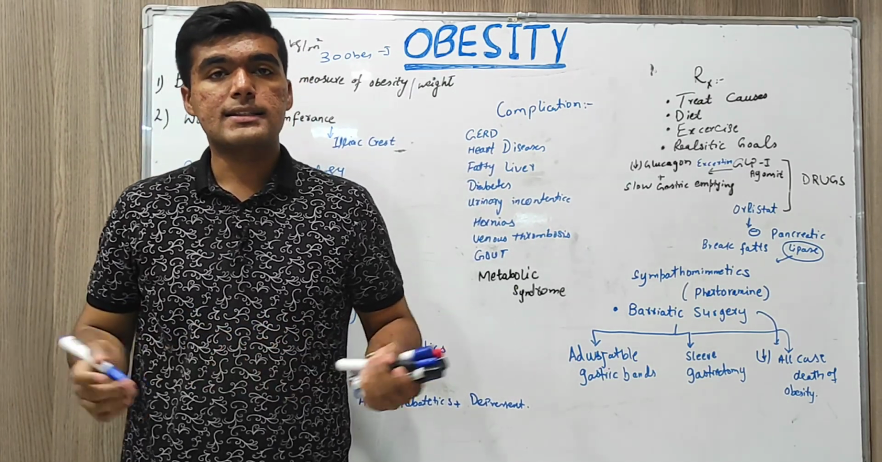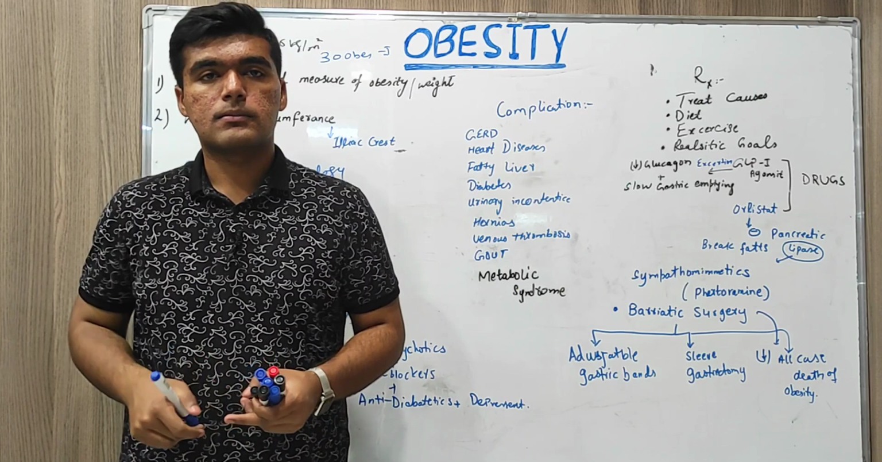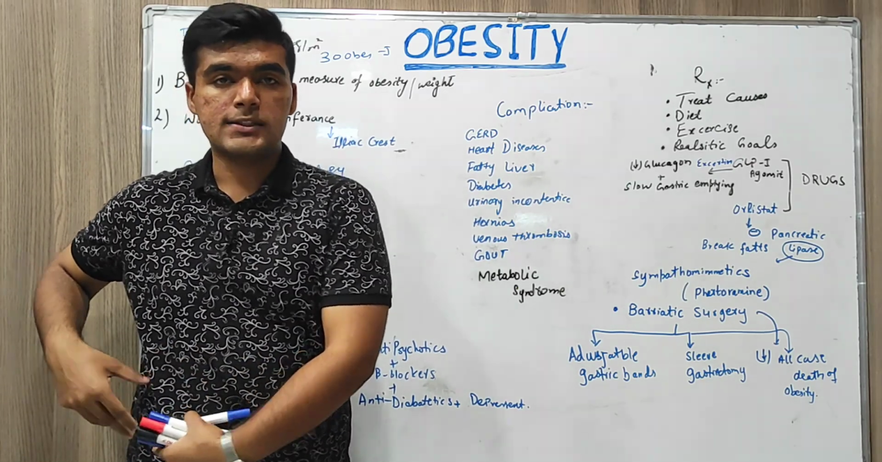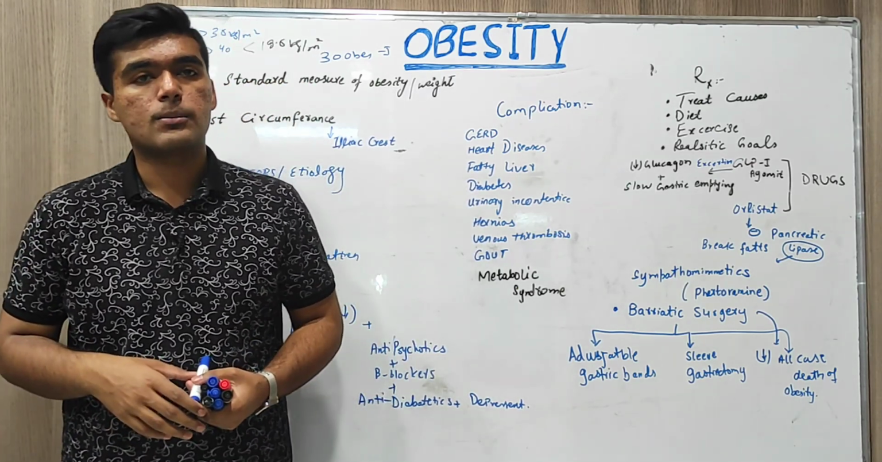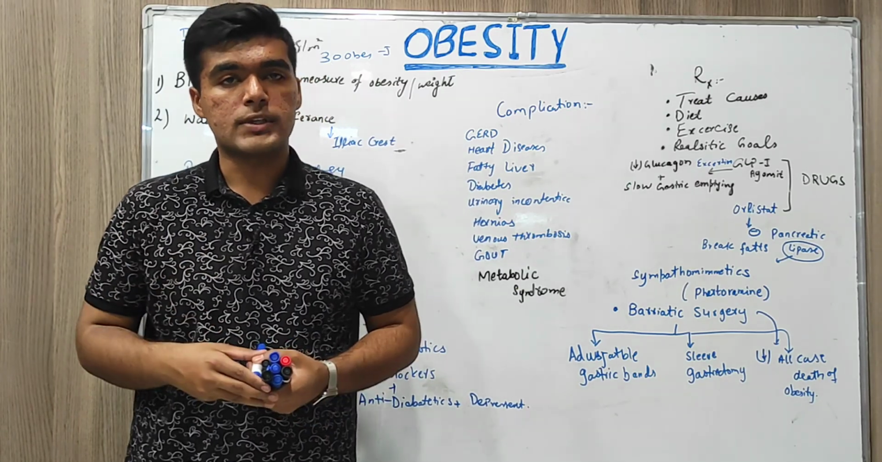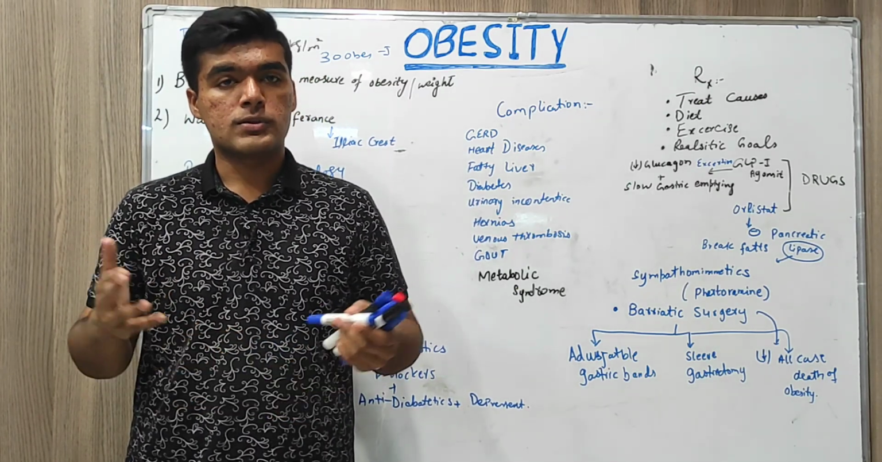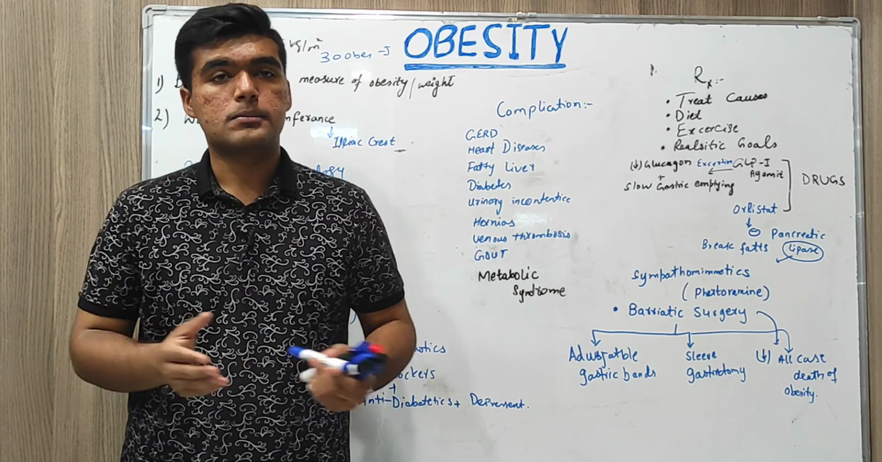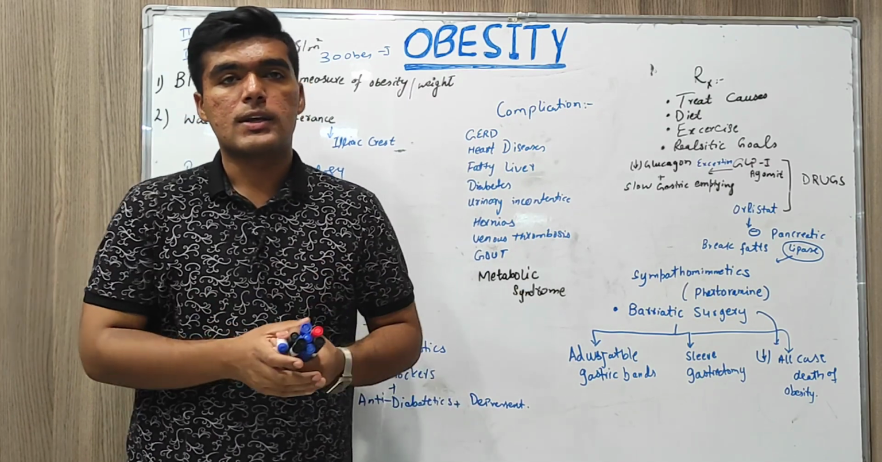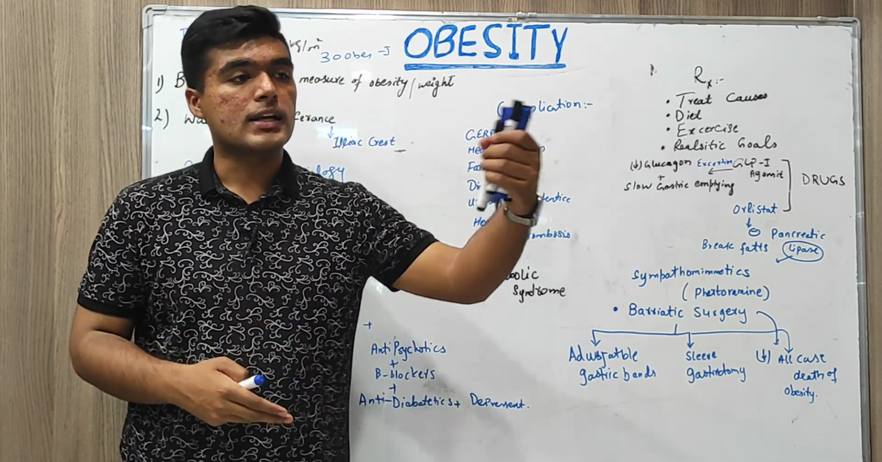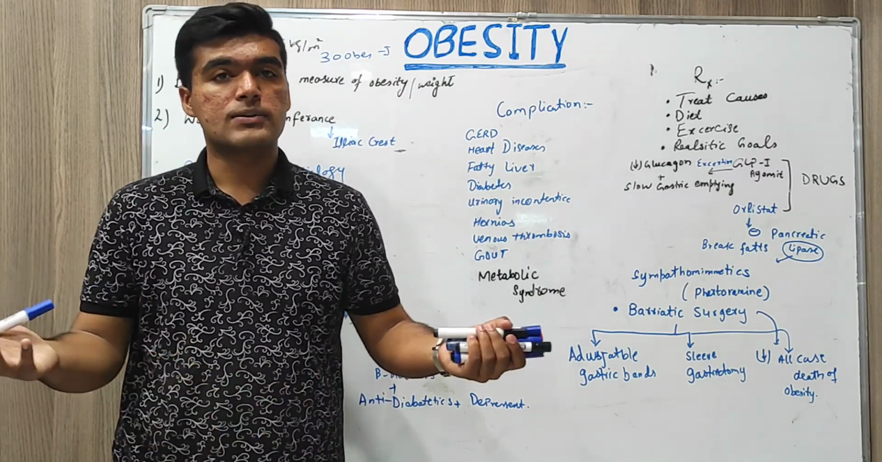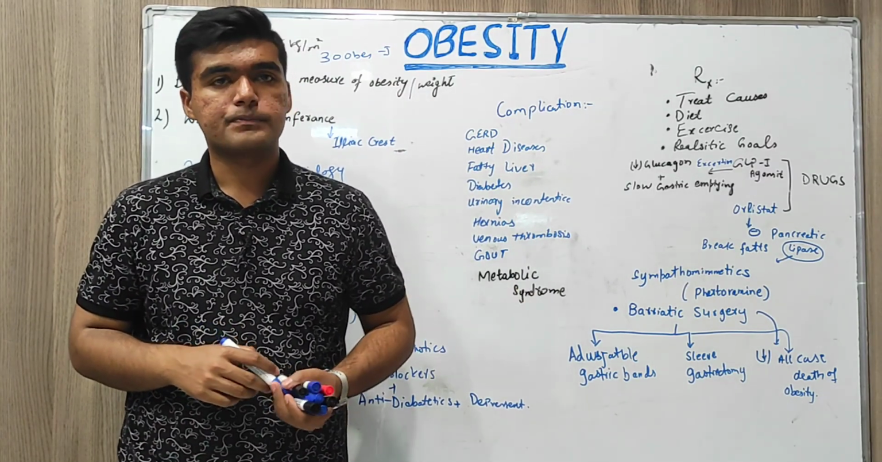So the second is waist circumference, measured from the iliac crest point. If a person's waist circumference is greater than 102 centimeters or 40 inches, that person is obese. And in the case of women, if the waist is greater than 85 centimeters or 35 inches, the woman is obese.